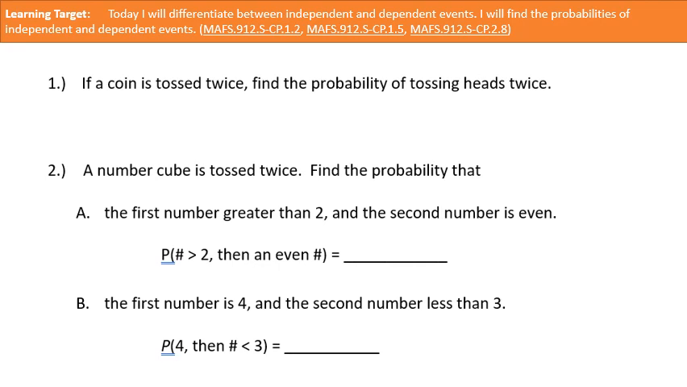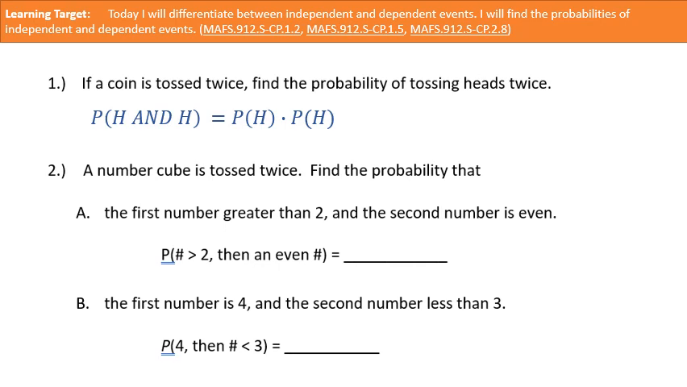Okay, look at example 1. A coin is tossed twice. Find the probability of tossing heads twice. All right, so here's my question. If you flip a coin, does the outcome of one flip affect the probability of the second flip? And the answer is no. The probability is going to stay the same because each time you flip the coin, it's independent of every other event. So the probability of getting a heads and a heads is going to equal the probability of getting a heads times the probability of getting a heads.